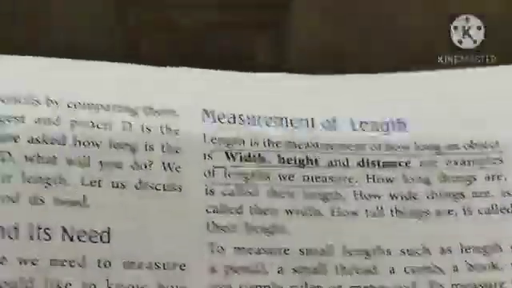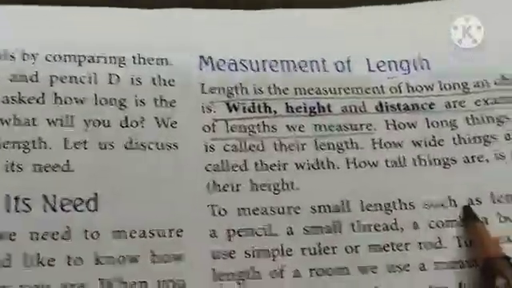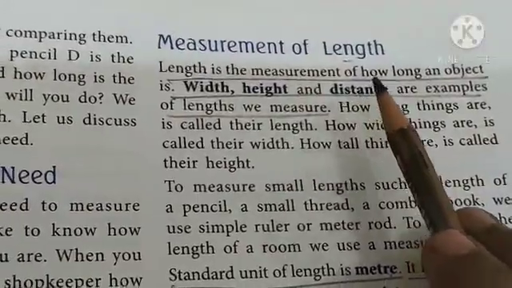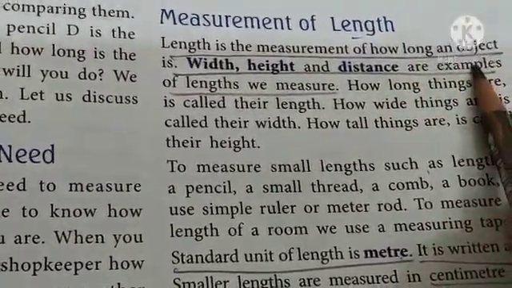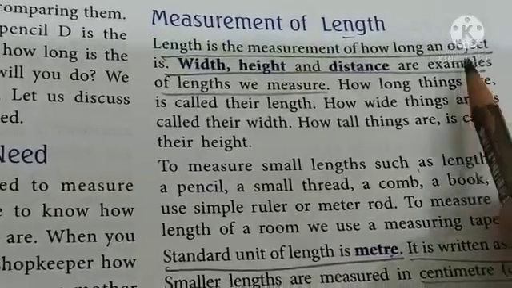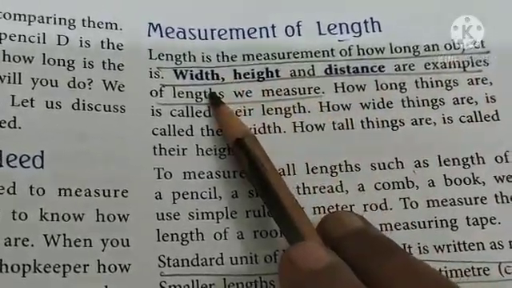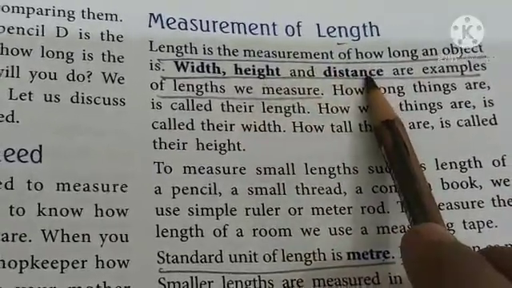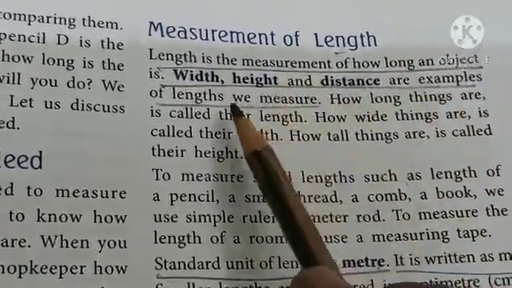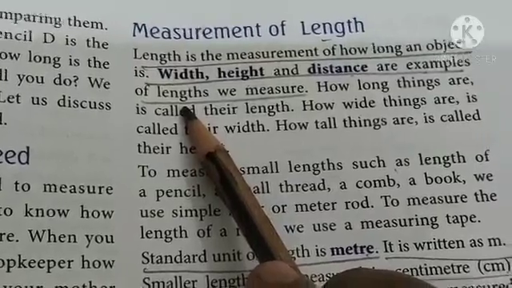First of all, let us talk about length. What is length? Length is how much long an object is, or how much broad or wide, or what is the height, or what is the distance. All these things come under length.